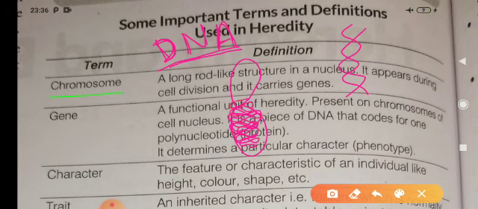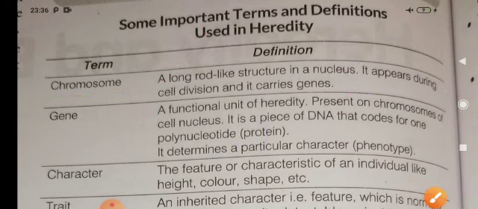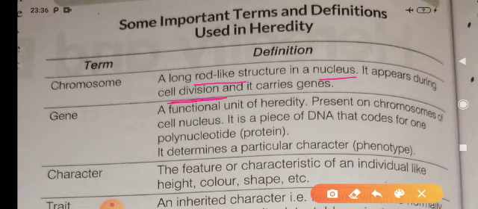That means chromosome is a compact form of DNA. Is that clear? Now, what is chromosome? The chromosome is a compact form of DNA, which is a rod-like structure in the nucleus. It appears during the cell division and carries genes.